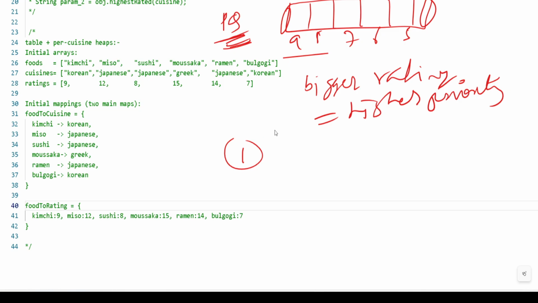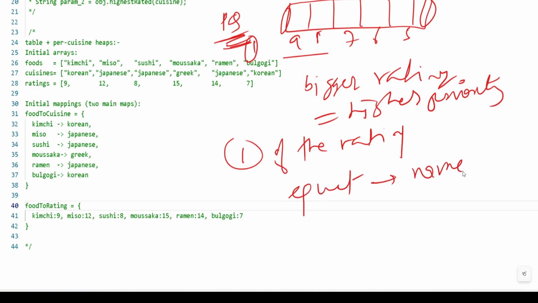Then we'll check if the rating is equal, then we will use the name in ascending order.